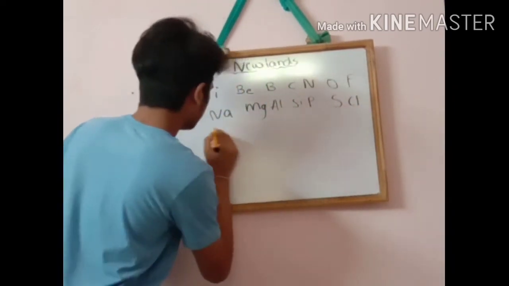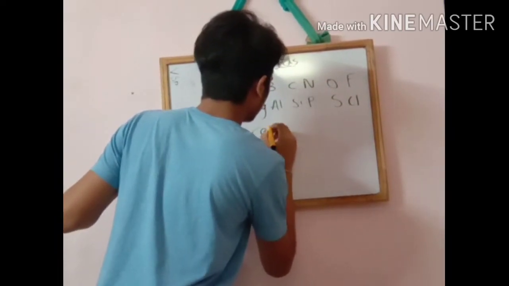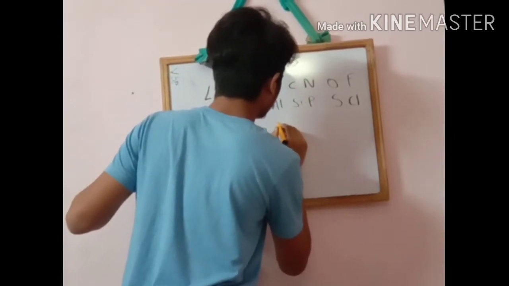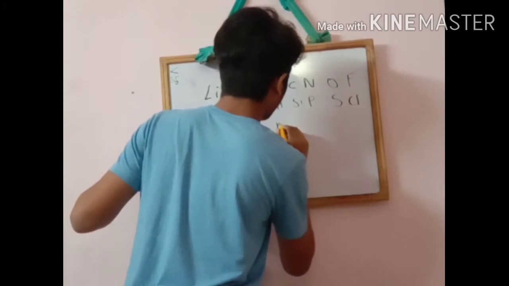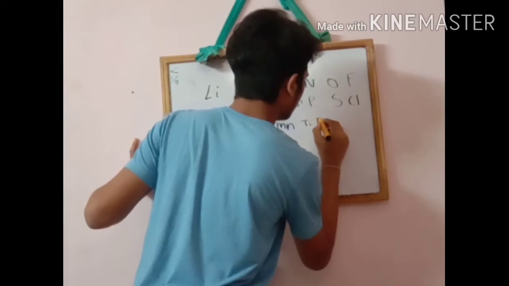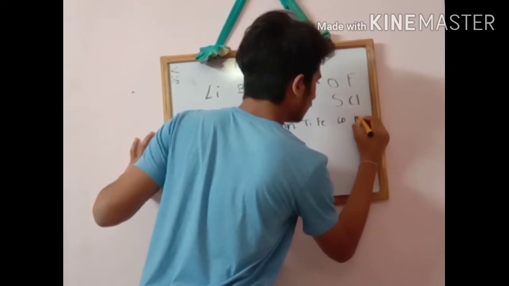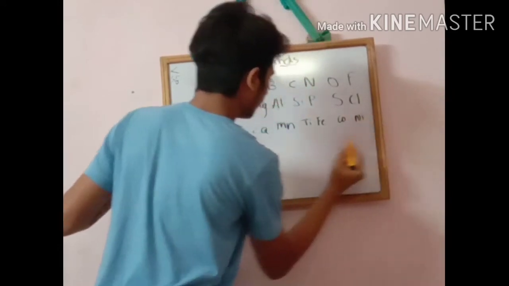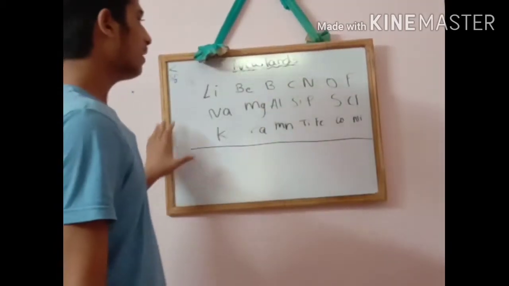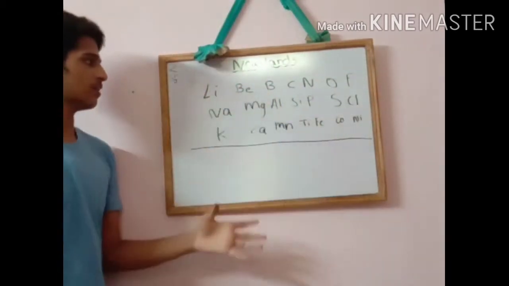Next, potassium, calcium, manganese, titanium, iron, cobalt, nickel. Okay friends, this is the way Newlands arranged his elements.